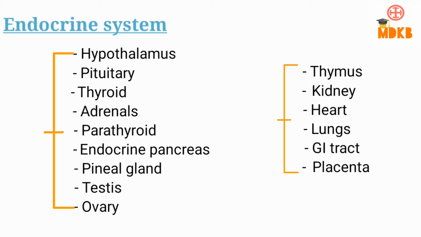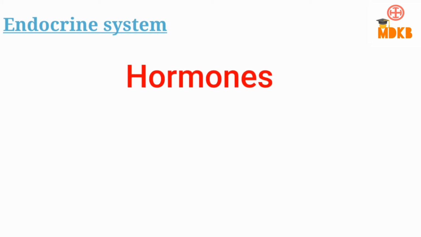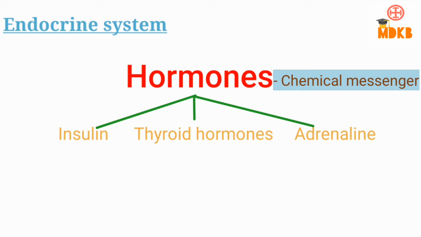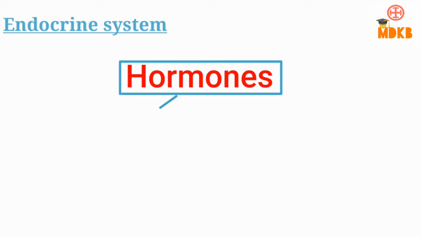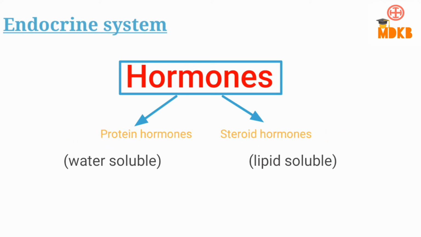There are a lot of endocrine glands through our body, but the main function of them is to keep the body in homeostasis. They do it by secreting what are known as hormones. You might have heard of some famous ones like insulin, thyroid hormones, adrenaline, and many like that. There are only two main types of hormones, known as protein hormones and steroid hormones, more on that later.